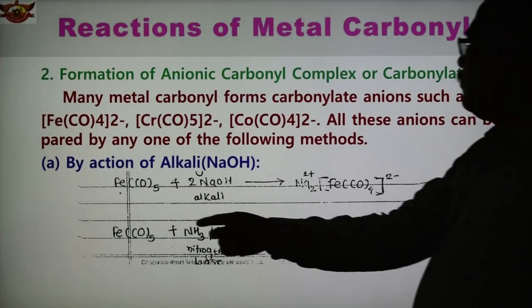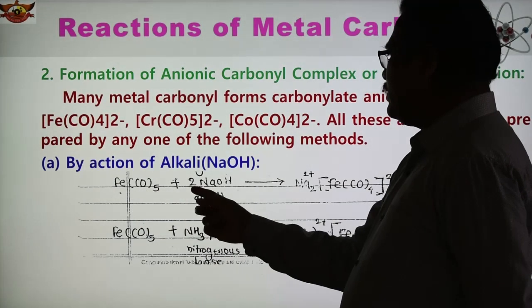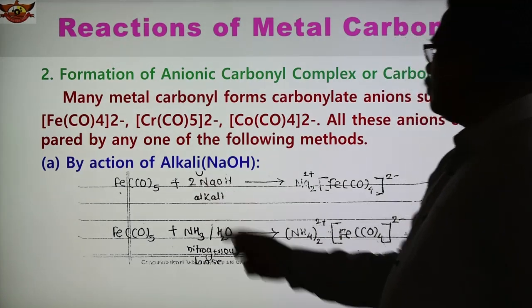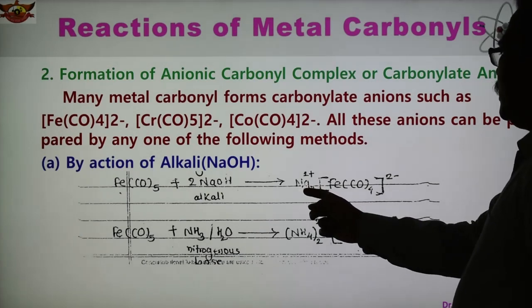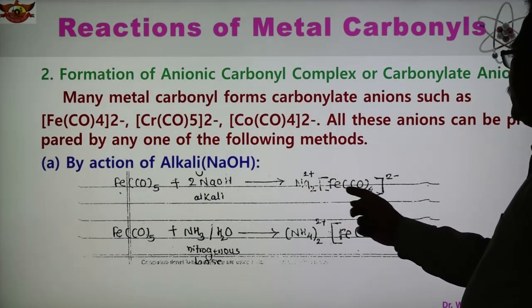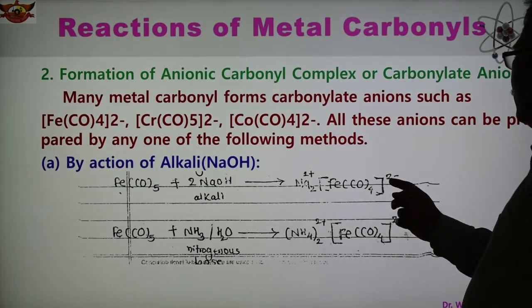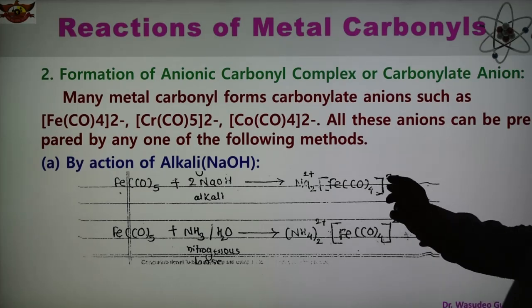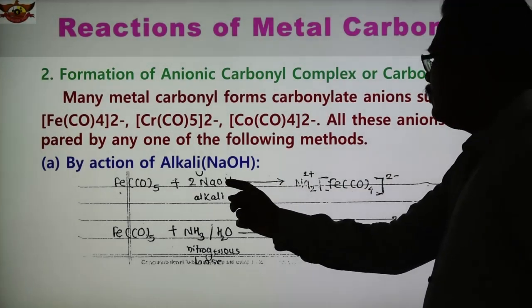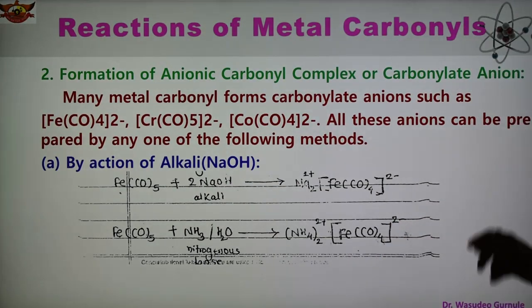So here, when Fe(CO)5 reacts with the alkali NaOH, 2 molecules of NaOH, we obtain Na2, Fe(CO)4 2-. So in this way we obtain this Na2 Fe(CO)4, and here H2O and CO2 are released.